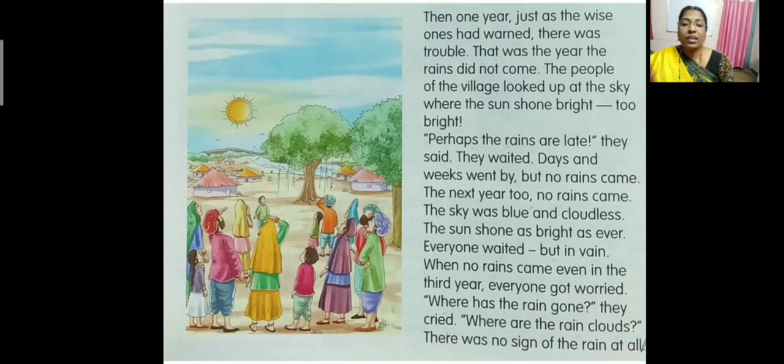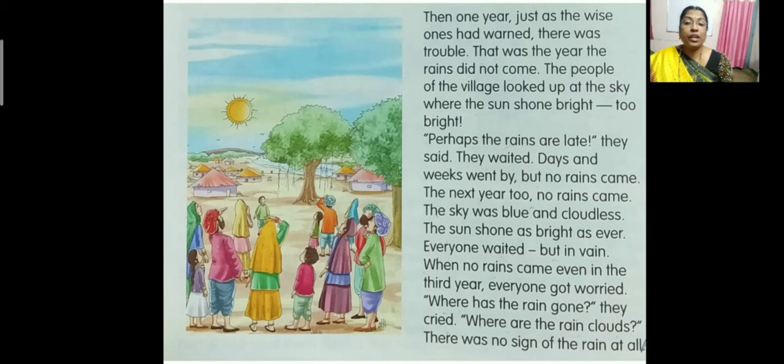But when no rains came, even in the third year, everyone got worried. So first year no rain, second year no rain, and also in the third year no rain. So when in the third year also there was no rain, people were worried about it.